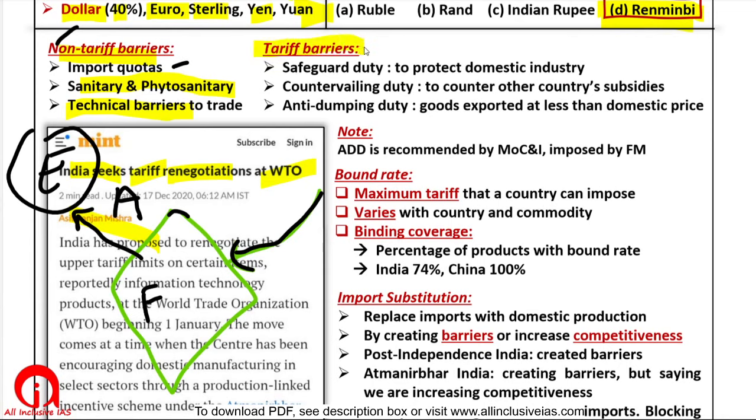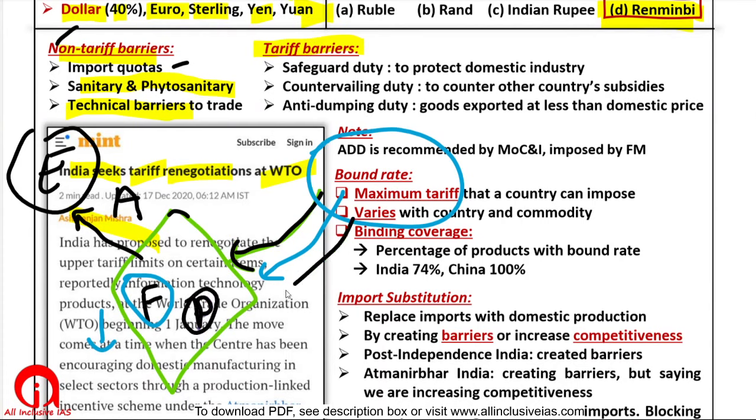In the case of tariff barriers, India may say that China is selling so many cheap things to India at a very low rate, and Indian factories are closing down because Indian people are dependent on imports.